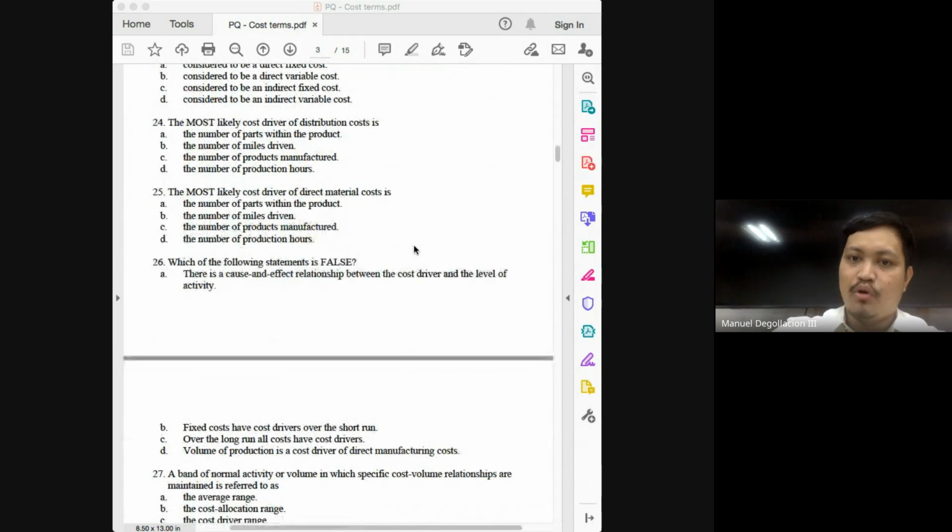24, the most likely cost driver of distribution cost is distribution. Parts within the product, no. Distribution. Miles driven. So, letter B can be correct in the context of delivery.